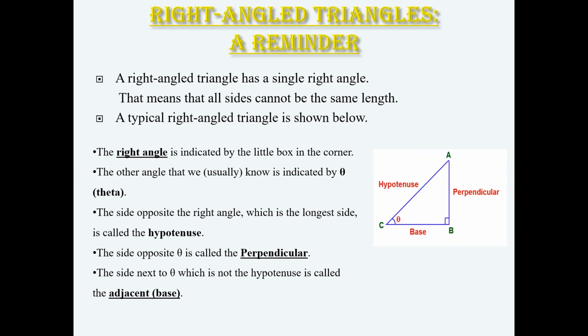The side opposite the right angle, which is the longest side, is called the hypotenuse. The side opposite the theta is called the perpendicular. The side next to the theta, which is not the hypotenuse, is called the adjacent or base.